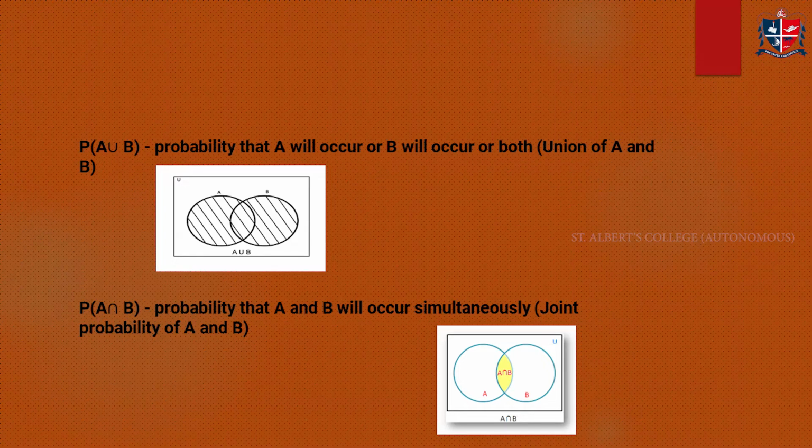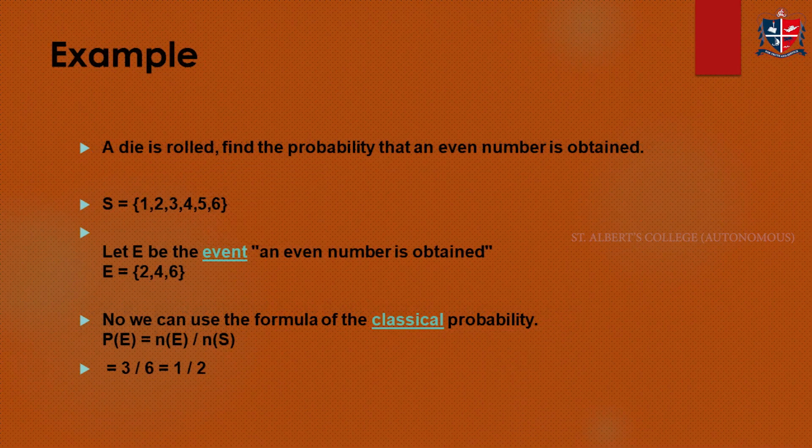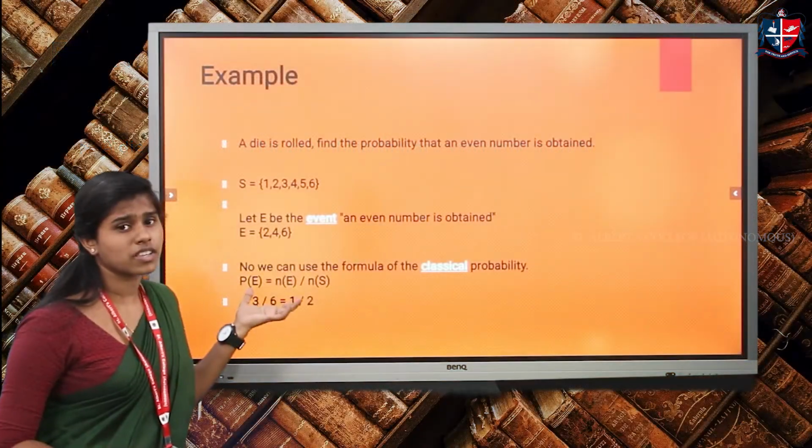Intersection means the joint probability that in this area A and B will occur together. So this is known as the intersection of probability. And next we have some examples. Let's familiarize ourselves with some examples of probabilities. It is a simple example actually.